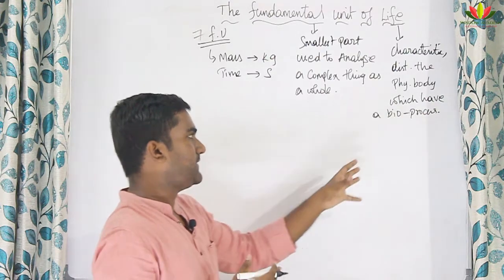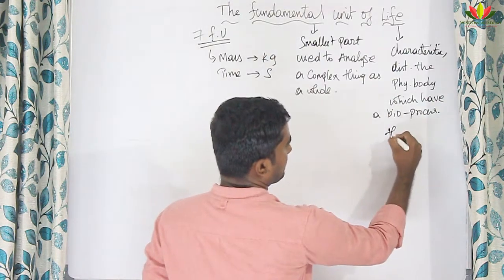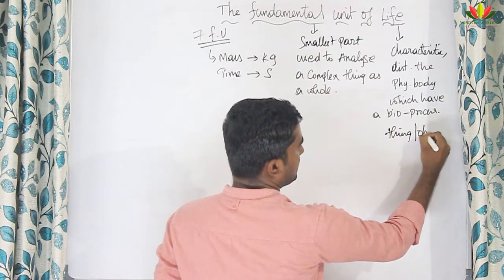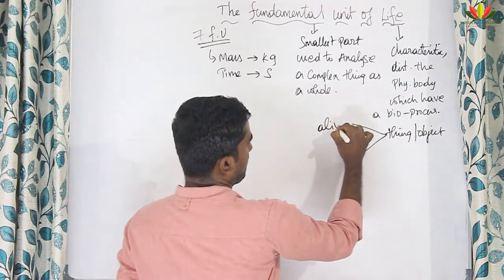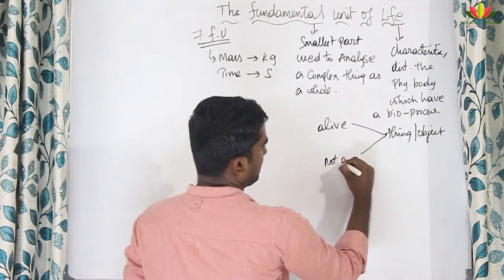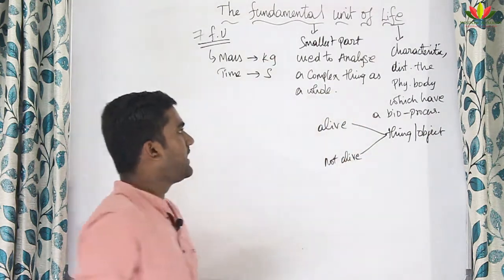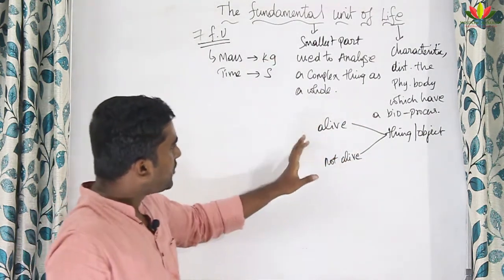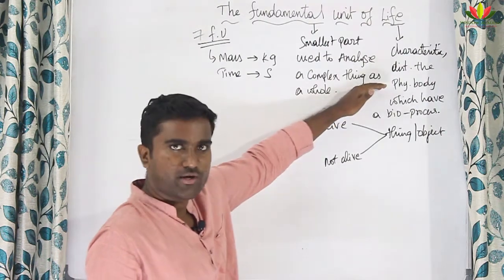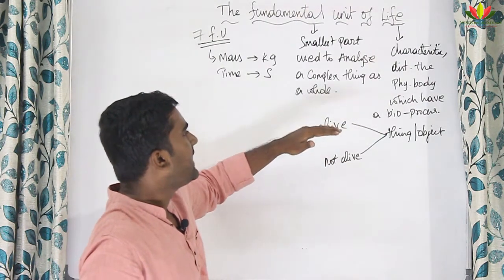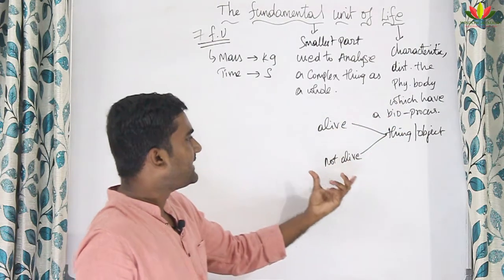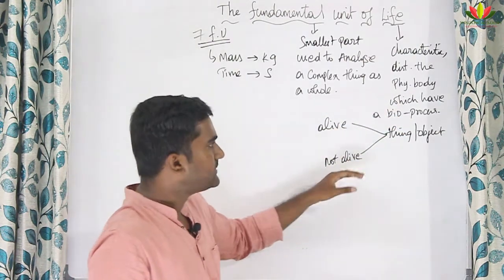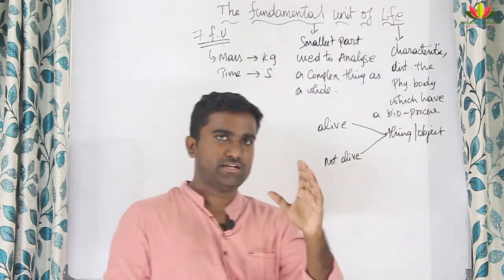So here comes the differentiation of whether a thing or object is alive or not alive. The object which is alive will have a biological process, and the object which is not alive, a non-living object, will not have a biological process.